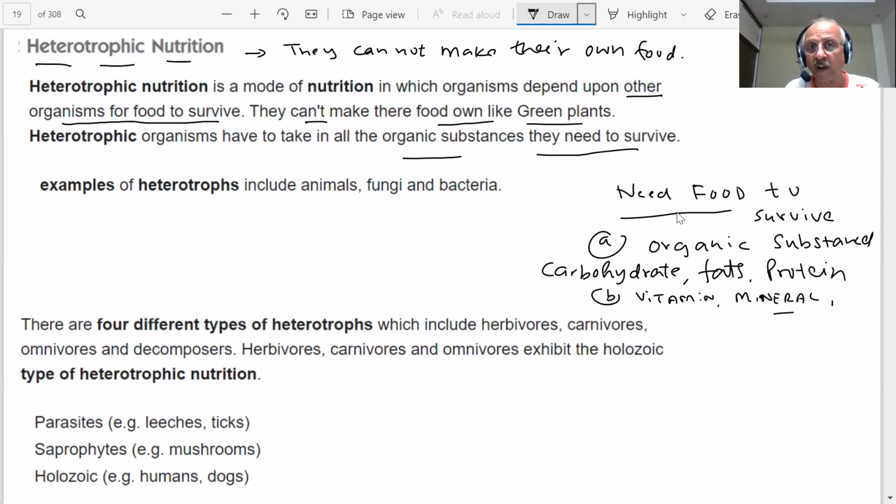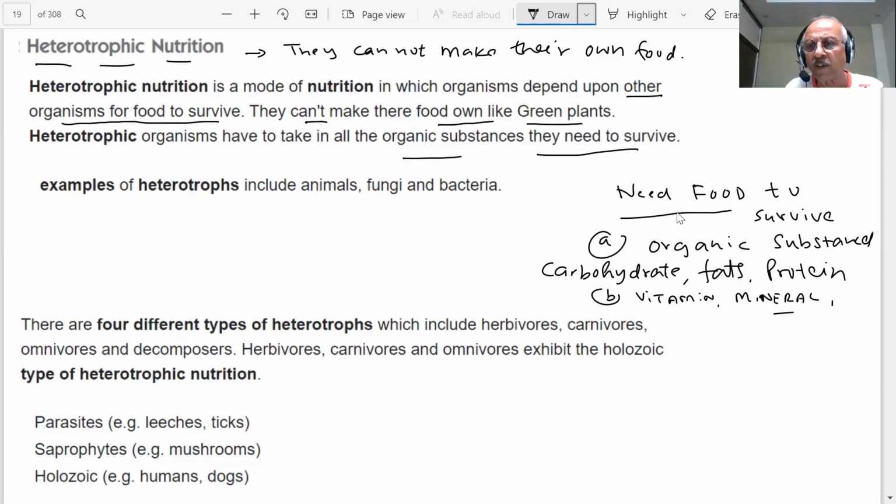All this is there inside your body, student. So in order to survive, we will need all this, but we cannot manufacture this in our body. We are taking it from others: autotrophs, plants, trees, animals which are living. From them we are getting these.